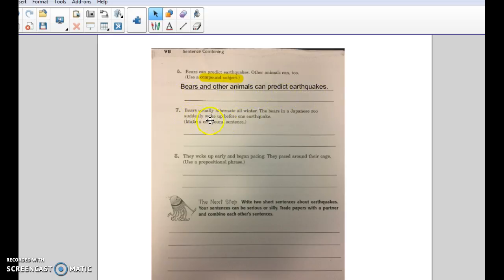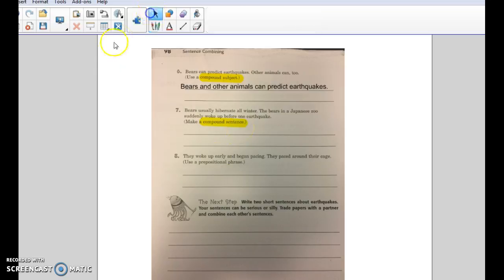Number 7, bears usually hibernate all winter. The bears in a Japanese zoo suddenly woke up before one earthquake. This says make a compound sentence. So we know when we're making a compound sentence, we have to have two things to combine the two sentences, a comma and a conjunction. This time they don't tell us what conjunction, so we really need to look carefully at the sentences to see what makes sense as your conjunction.